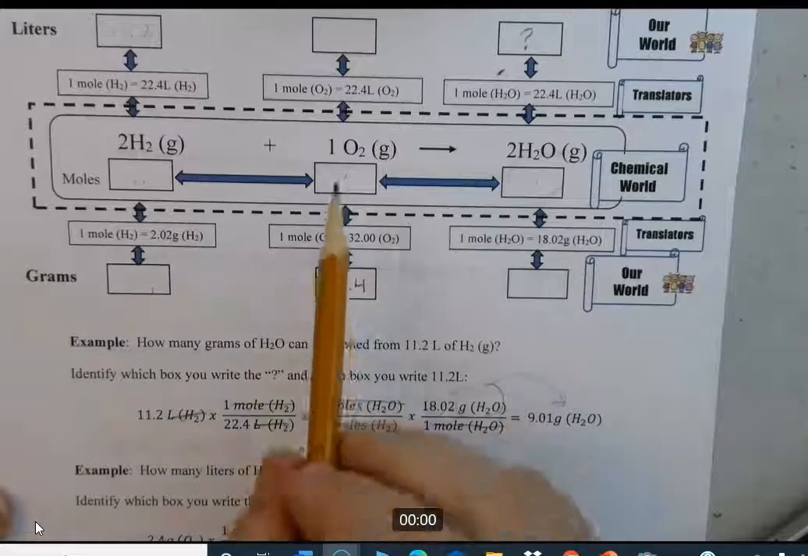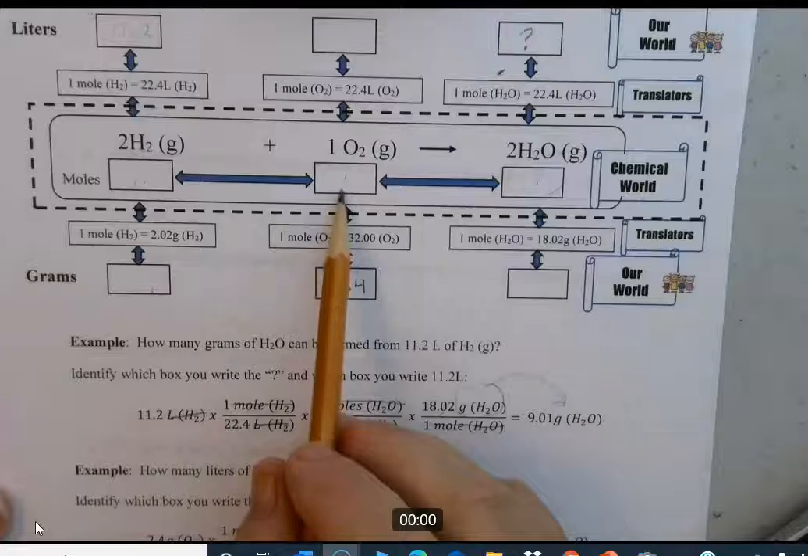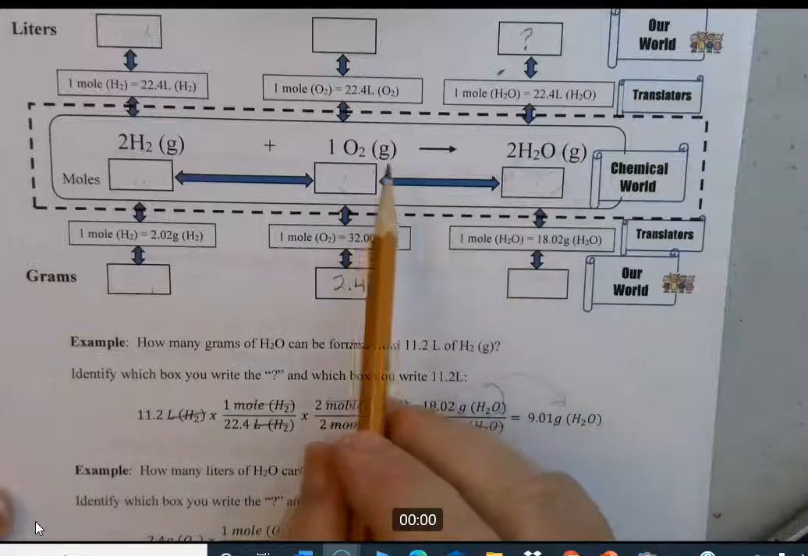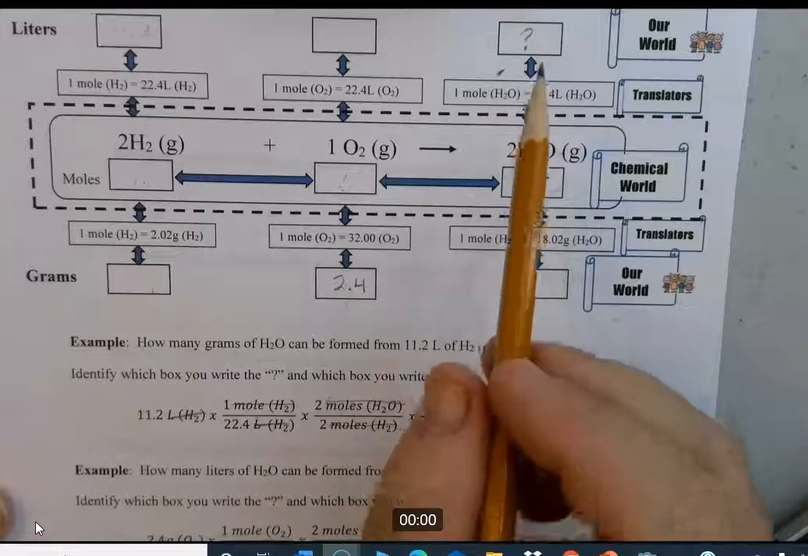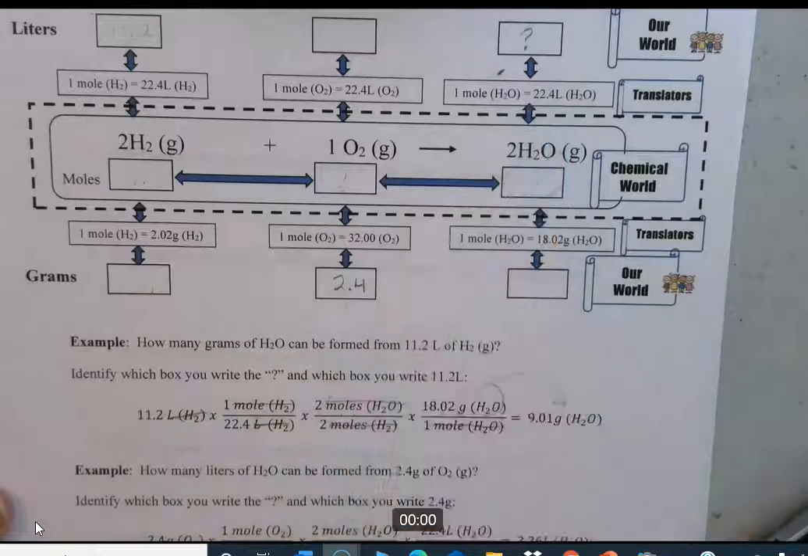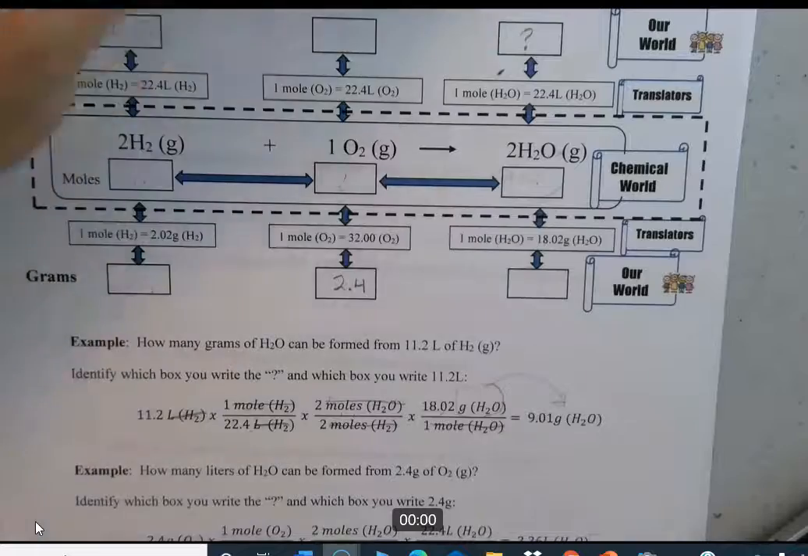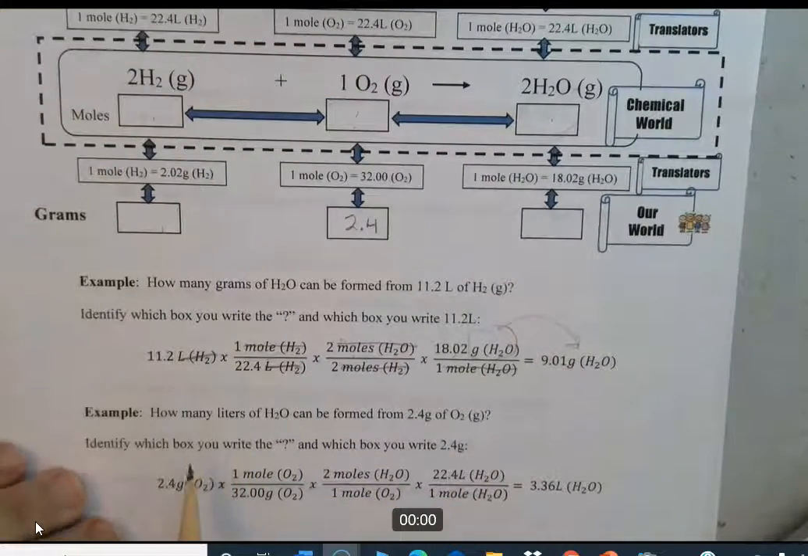Okay, so you go up into the equation using the molar mass of oxygen, of an oxygen molecule. Then you come across oxygen to water, that conversion, moles to moles right there. And then you come out of the equation using the standard gas moles to liters conversion right there to get to the question mark.